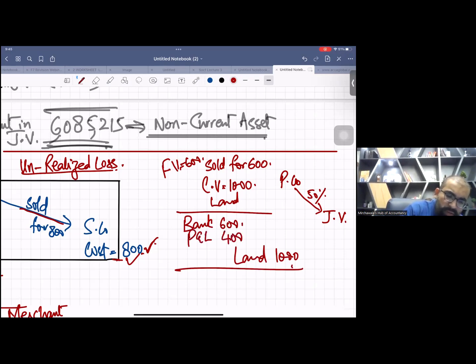This is a genuine loss. Now you don't need to do any adjustment of unrealized loss or unrealized profit, although there is no unrealized profit here. If it were an unrealized profit, normally we would do the adjustment. But now we don't need to do any adjustment for unrealized loss because this is a genuine loss. See, the fair value is also 600. This is genuine impairment. The loss should be booked now.